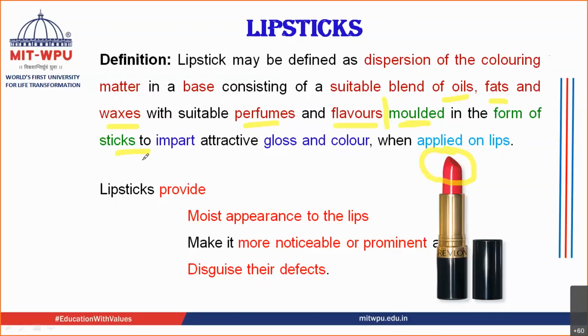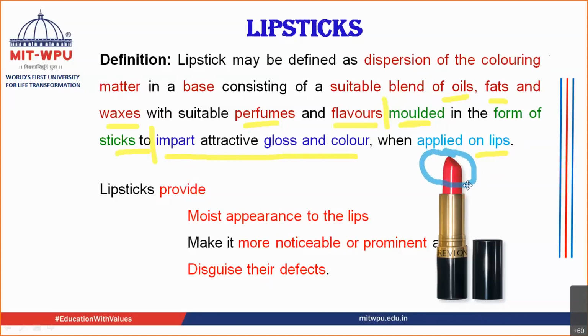And why are you doing it? What is the purpose? The purpose is to impart attractive gloss and color when it is applied onto the lips. So what is a lipstick? Lipstick is nothing but the dispersion of color in a suitable base, which is made up of oils, fats, waxes, perfumes, and flavors, and it is molded in the form of a stick.